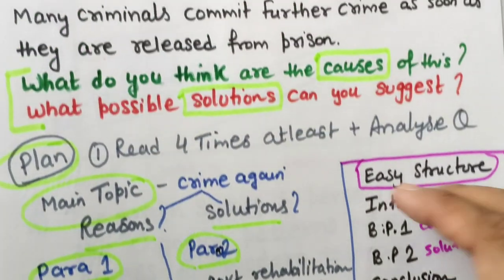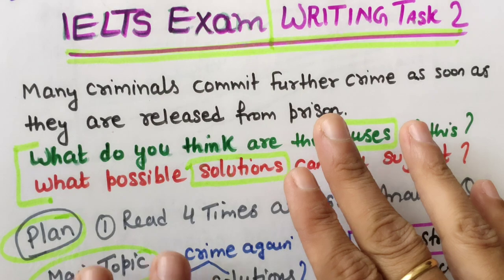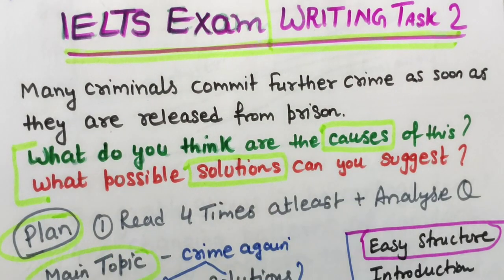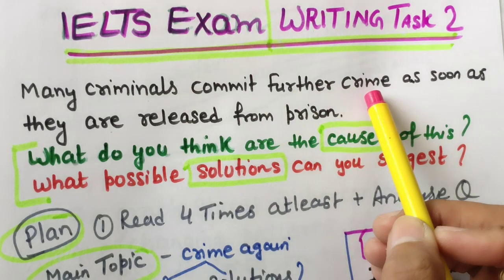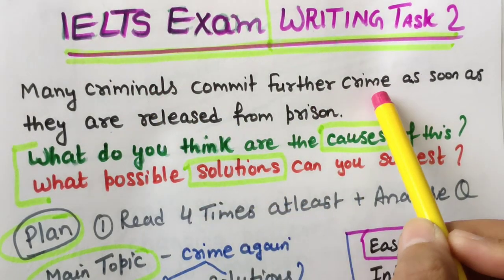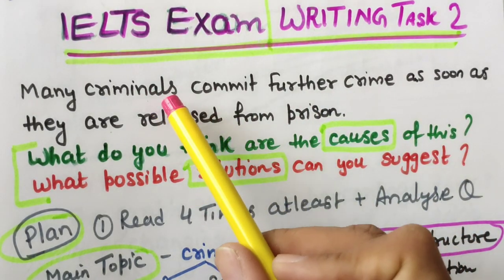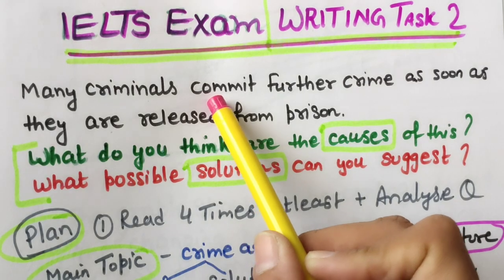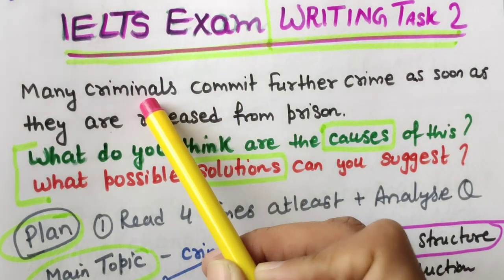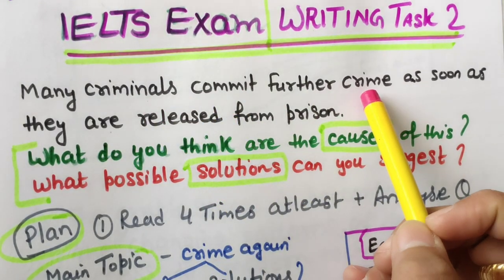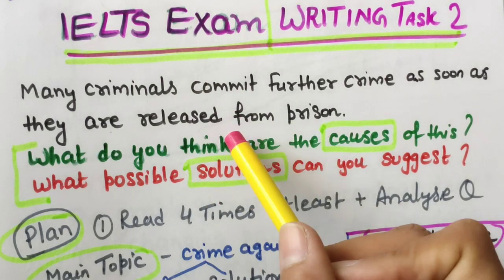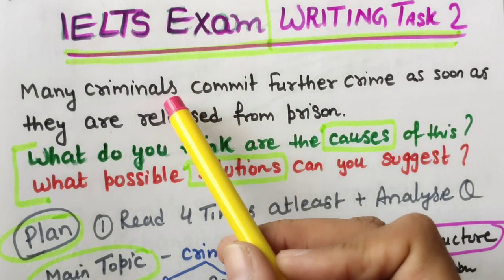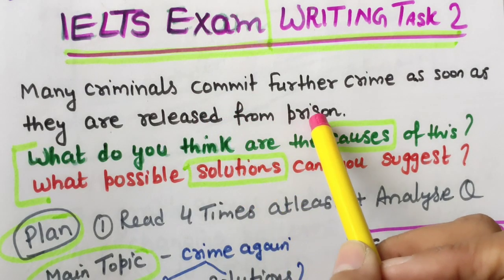Now coming to vocabulary. So here in this question, as you know, what are the important keywords? Criminals, further crime, criminals, crime and prison. The main thing is this, and commit also you can say. So if you write criminals, they are doing crime, they are committing crime, they are in prison, they after releasing from prison. So don't try to repeat the words in your essay.